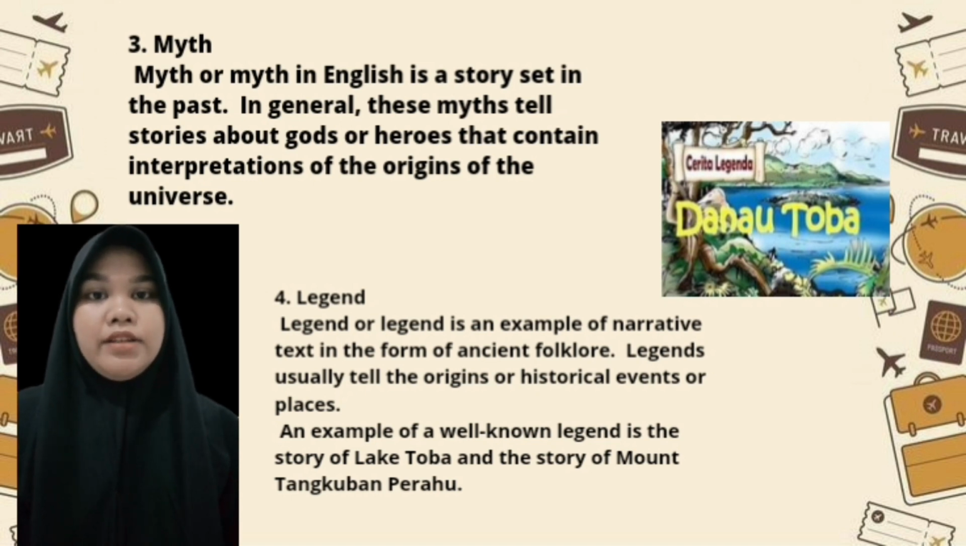Number 4, legend. Legend is an example of narrative text in the form of folklore about an incident. Legends usually tell the origin of a historical event or place. An example of a well-known legend is the story of Lake Toba and the story of Mount Tangkuban Perahu.